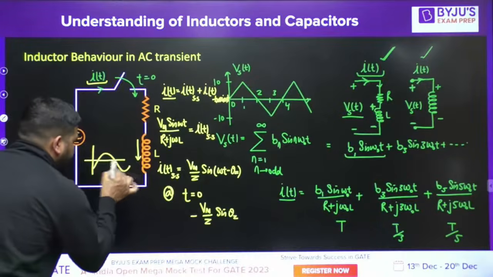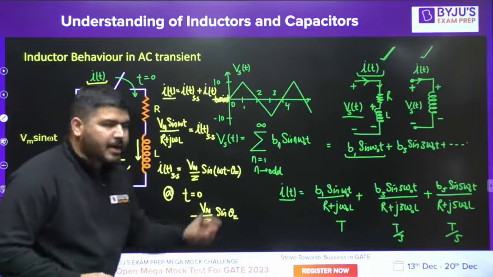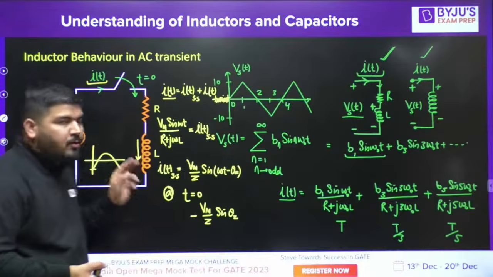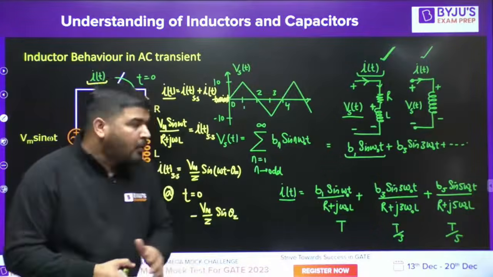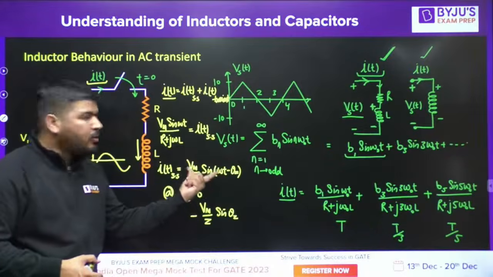It will start from some negative value. But we know that the current cannot start from the negative value. Previously the current was 0, so current has to start from 0. How to make it 0 at omega t equal to 0?